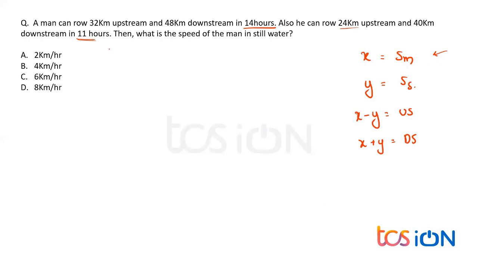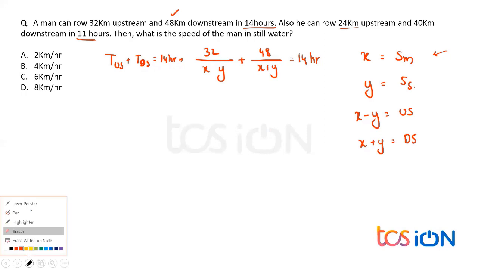Now, the total time taken in the upstream plus the time taken in the downstream is given as 14 hours. What is the time taken in the upstream? Time is nothing but distance upon speed. The distance in the upstream is 32 kilometers, and the upstream speed is x minus y. Plus the time taken in the downstream: time is distance upon speed, the speed is x plus y, and the distance is given as 48. That equals 14 hours. Now, x plus y and x minus y: this is upstream, no? So minus.